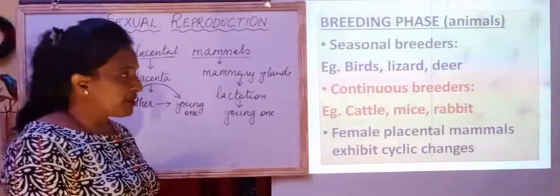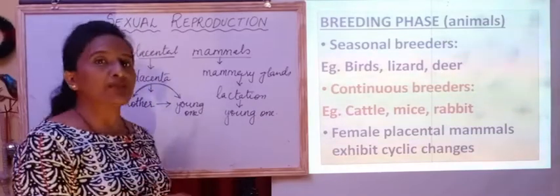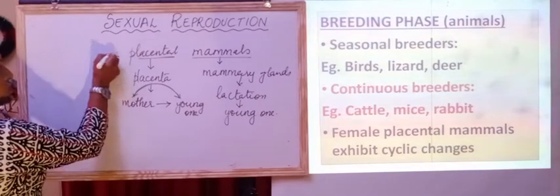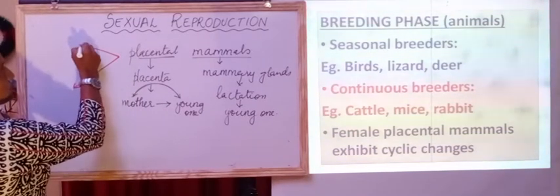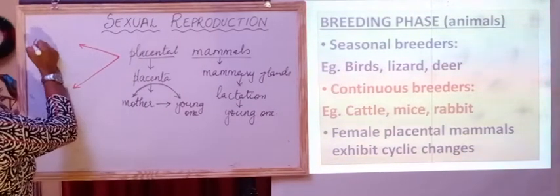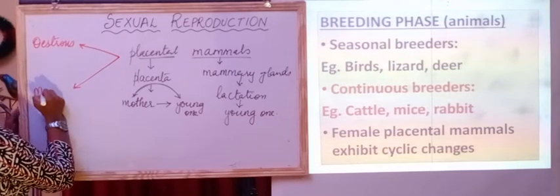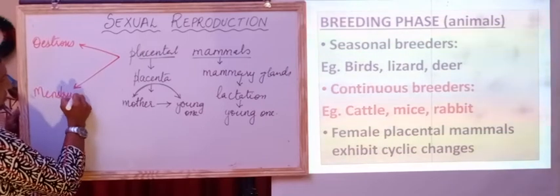So these females, placental mammals, exhibit cyclic changes. There are two types of cyclic changes which we see: the estrous cycle and the menstrual cycle.